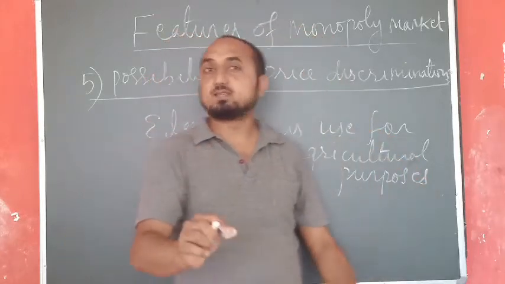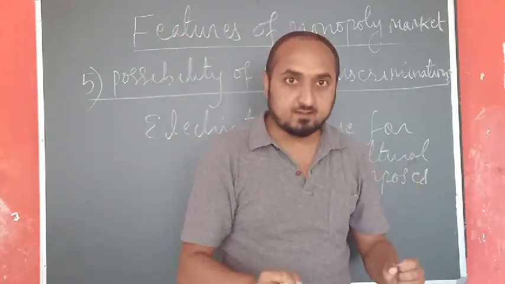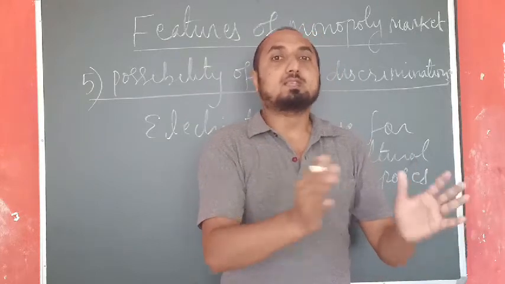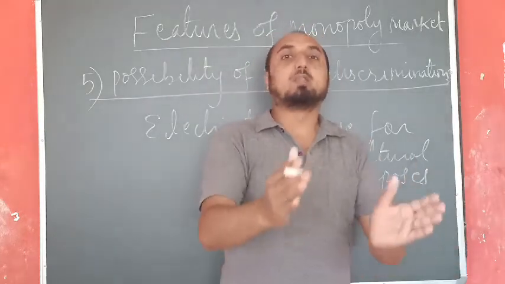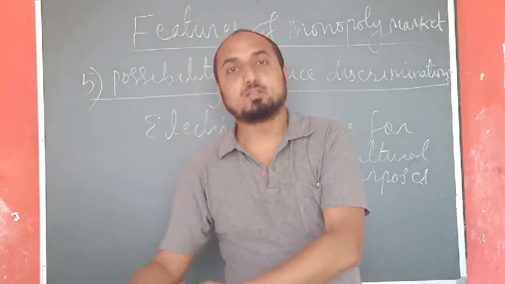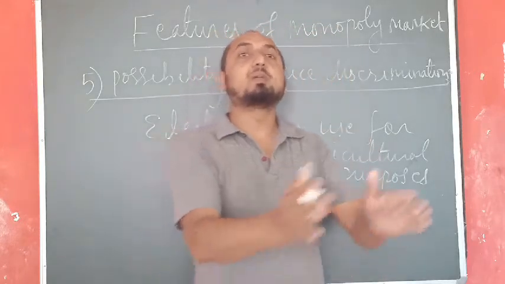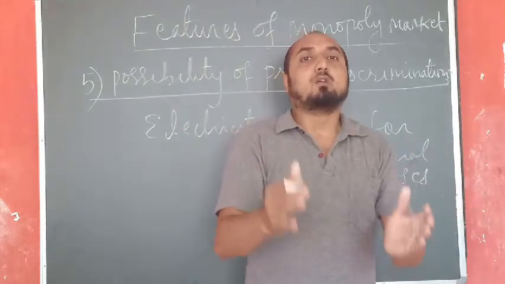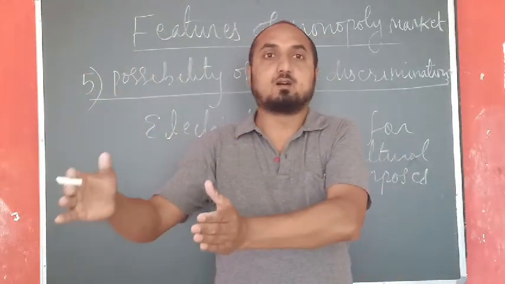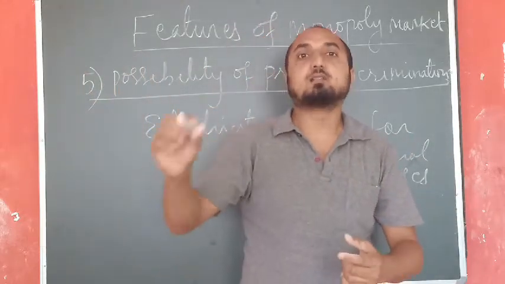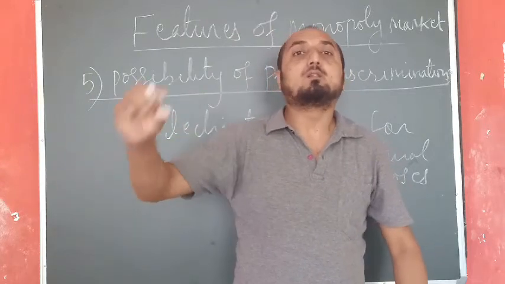One more example, in the case of Indian Railways, we can see that senior citizens, if they get the same services provided by the government of India, have to pay less. If normal passengers are availing that service, they have to pay a higher ticket price.